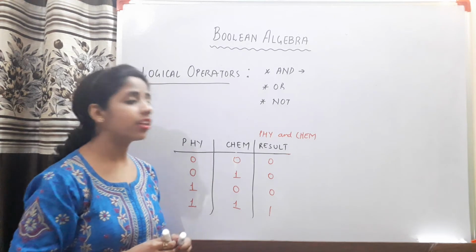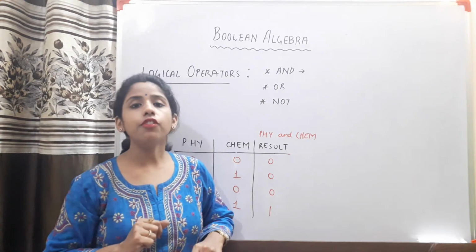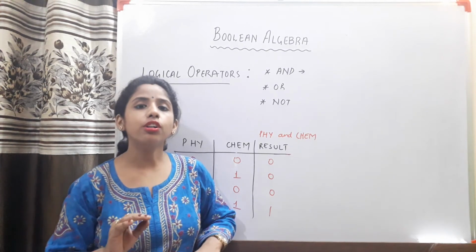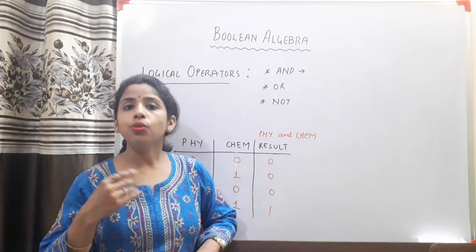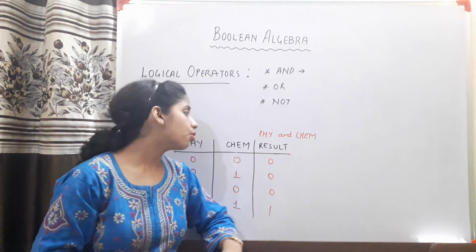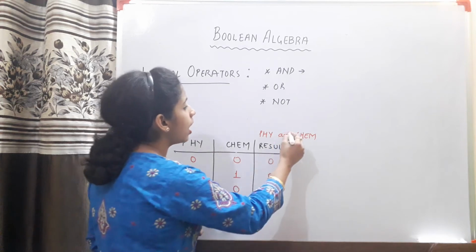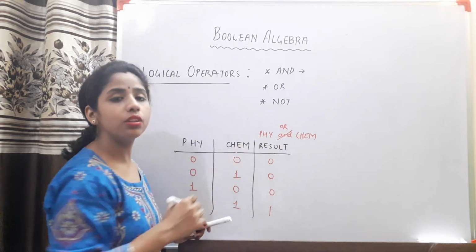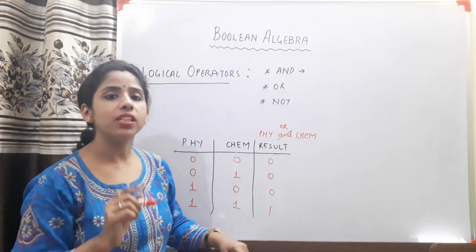But if in the same situation I say that you will be considered pass if you pass in any one of the subjects or both the subjects, meaning in order to finally pass, you have to qualify in at least one of the subjects, then I'll compute it using OR. So in order for the result to be pass, you have to pass in at least one subject.